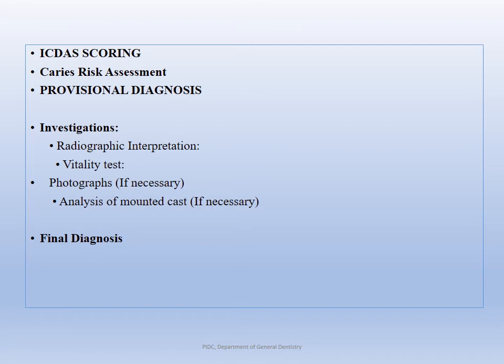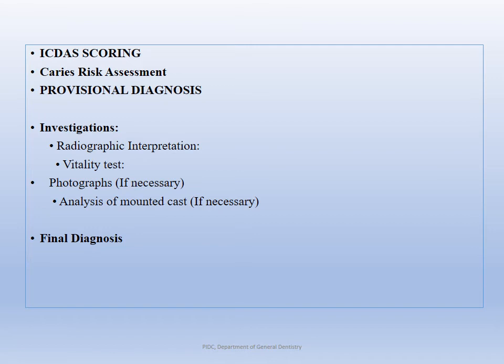But if there is any room where further information needs to be obtained, for example it's an ICIDAS 05 cavity and you want to confirm if there is pulpal involvement or not, even though the patient says I do not have pain, I do not have any other problem, and just wants it filled, but you are not sure, in case of that uncertainty you opt for an investigation.